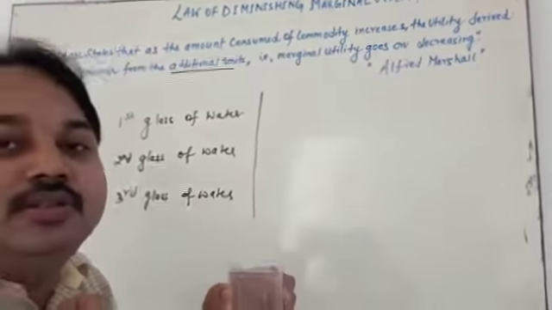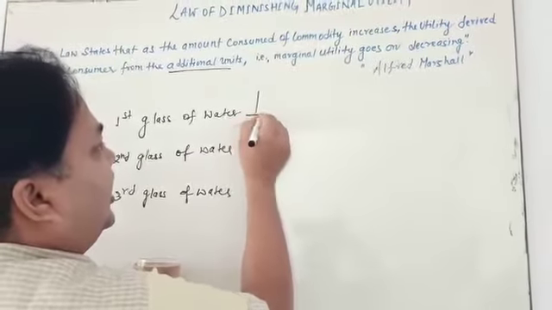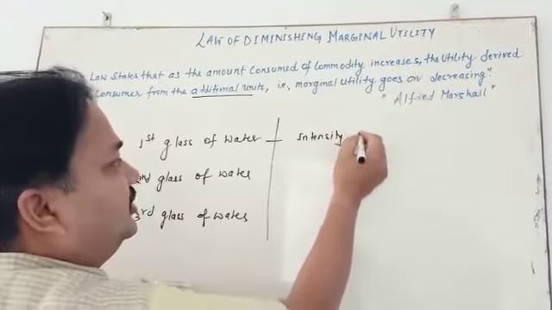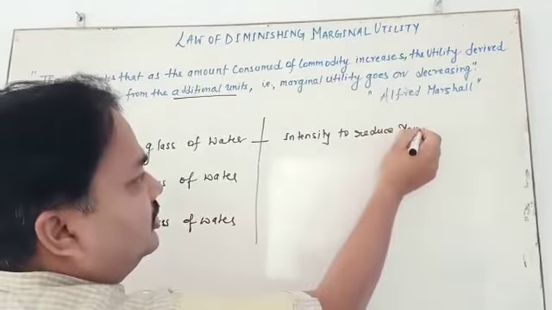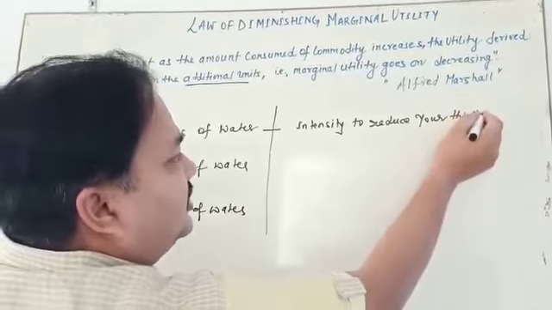I was feeling so thirsty during the summer. The first glass of water has more intensity to reduce your thirst, because you are feeling thirsty.